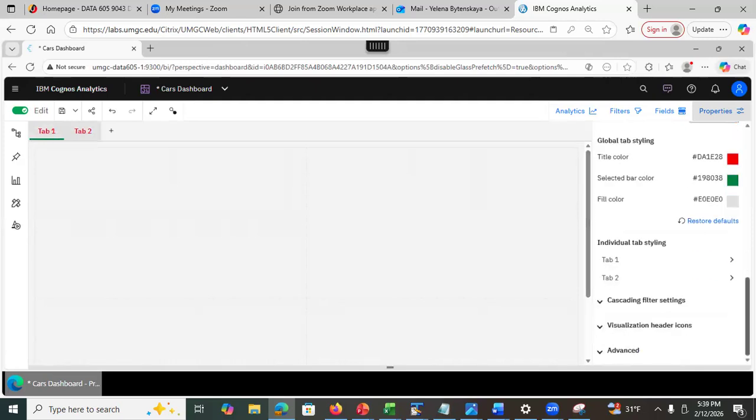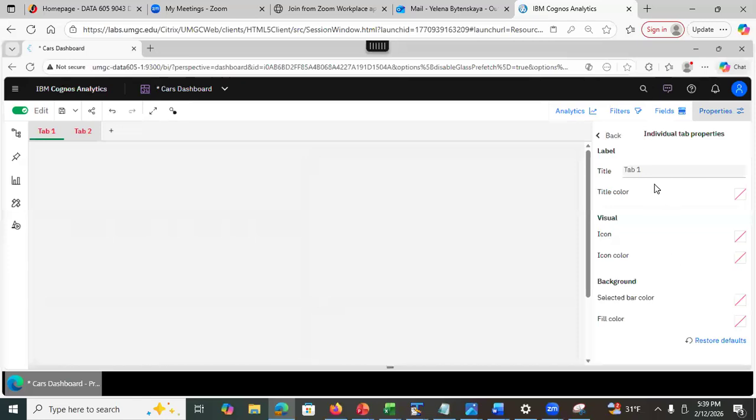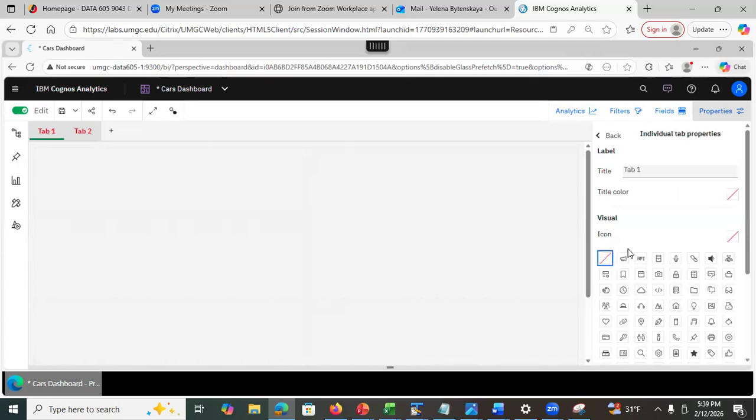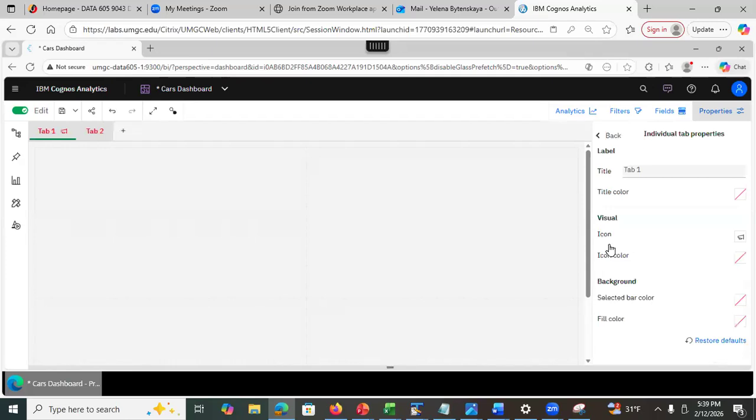It's also possible to specify the properties for an individual tab. So see that? I can override, I can change a title color, I can change the icon. All right, at the moment there are no icons, but I'm going to select something just to show you that I can change properties of both tabs or I can change the properties of a single tab, all right, etc. I'll let you play around with this, but you know that it's possible to play with the properties of the tab, all right?